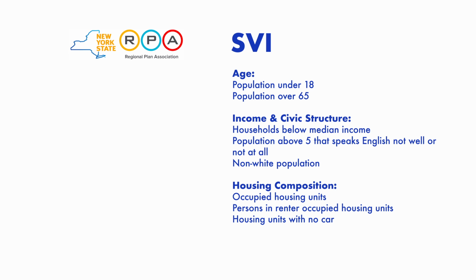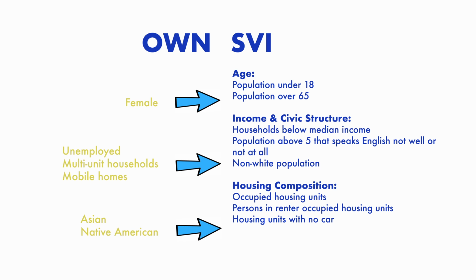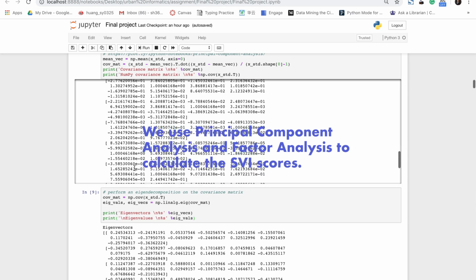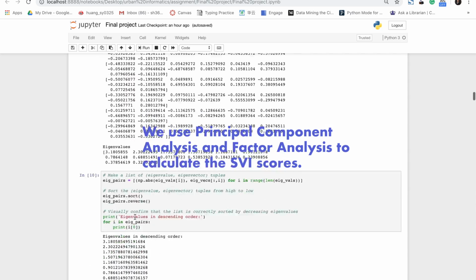The index created by the Regional Planning Association is made by 8 variables, falling into 3 categories: age, income, civic structure, and housing composition. After the literature review process, we found that more variables could be added to the SVI calculation process. As a result, referring to the calculation process made by RPA, we calculate our own SVI. We use principal components analysis and factor analysis to calculate the SVI score.